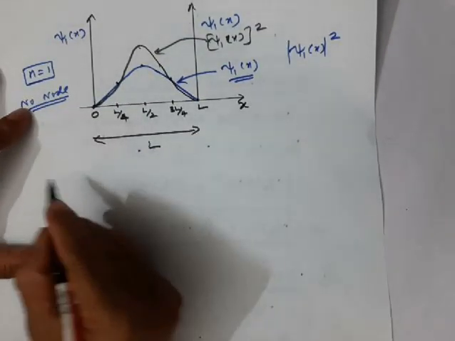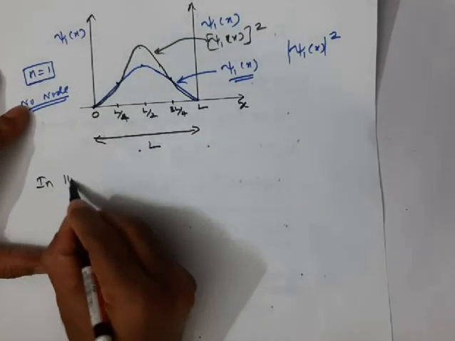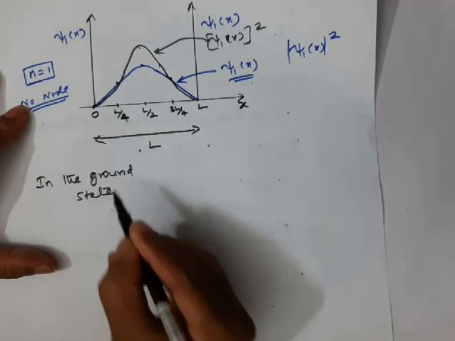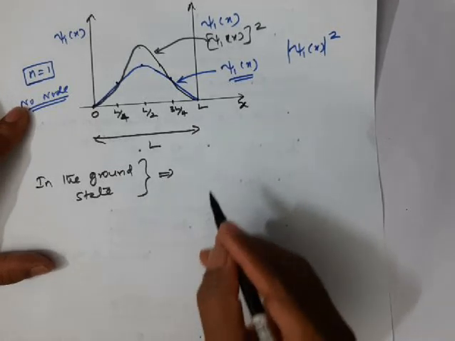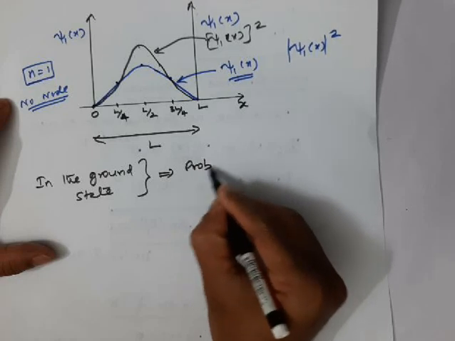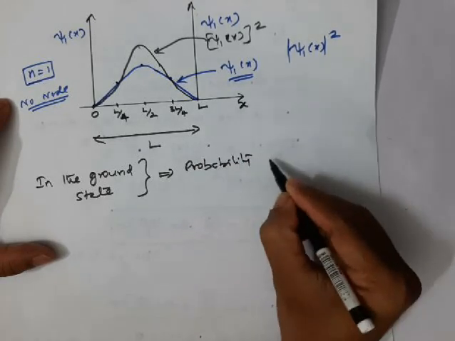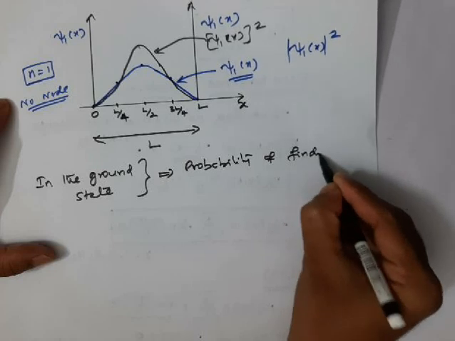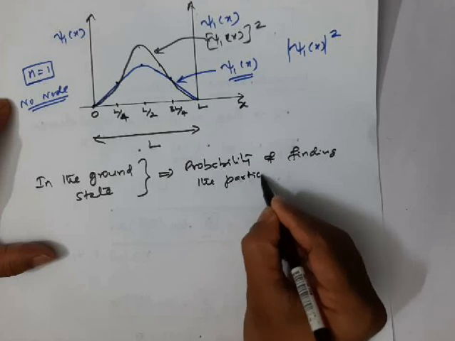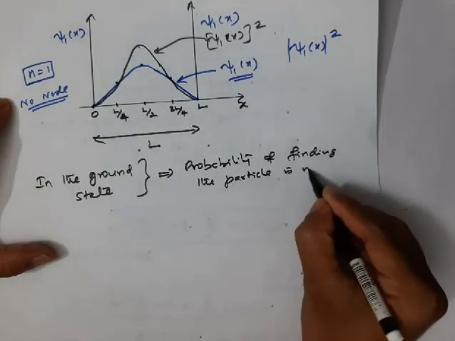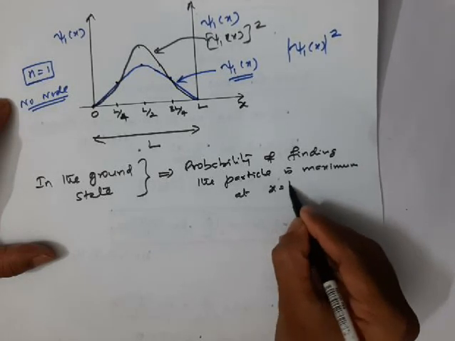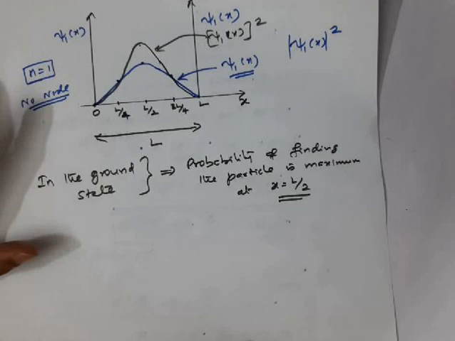So in the ground state, the probability of locating or finding the particle is maximum at x equal to L by 2, that is, at the middle of the box.